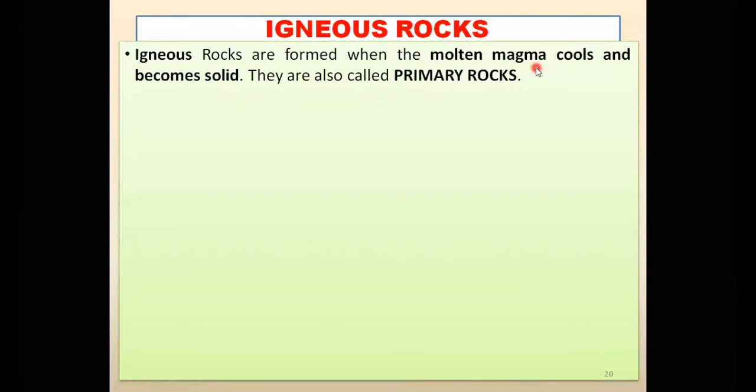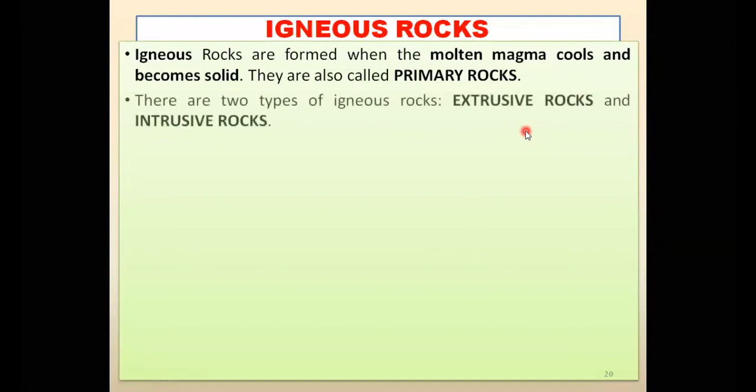And these igneous rocks are the primary rocks, meaning they are the first formation of rocks on our earth. That is why they are known as primary rocks also, because they are the first to be made. So the magma which lies inside and cannot come out cools inside, and inside also it forms rocks.